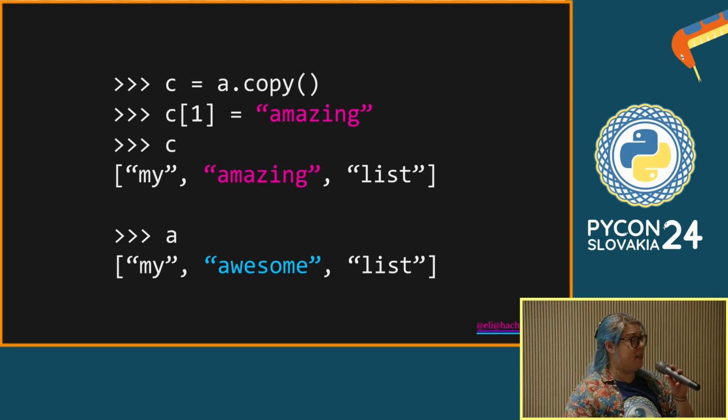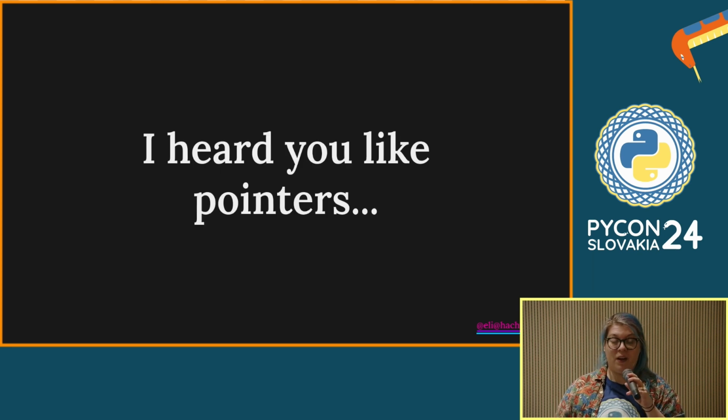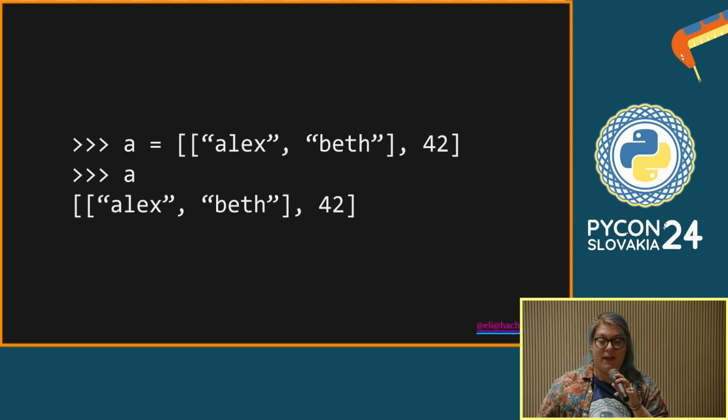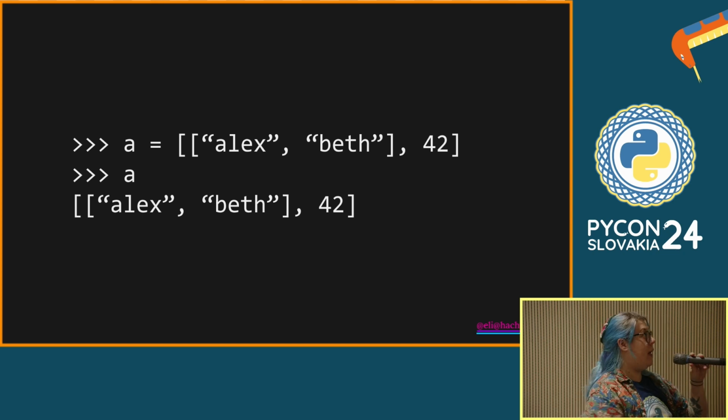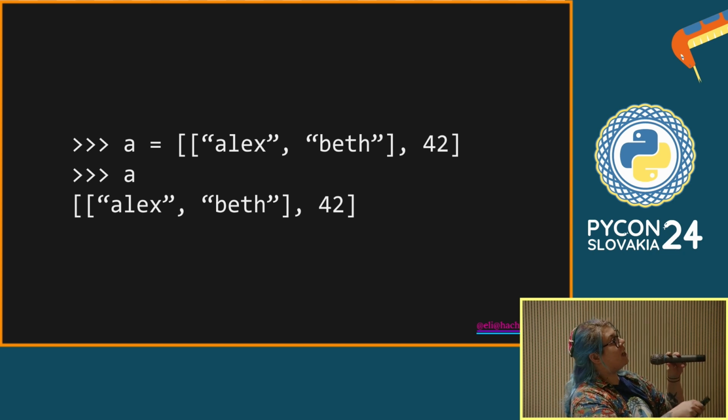And this is great because it means that you can make a copy of your list and mess around with that without changing the original. And this is wonderful. However, what if you had pointers within your pointers? What if you had a list of lists? So here we can see I've now defined a new thing, A, and A is a list, and its first element is another list, and I've just added a number in afterwards just to make it extra clear that there's an outer list and an inner list. We don't need to use that number.